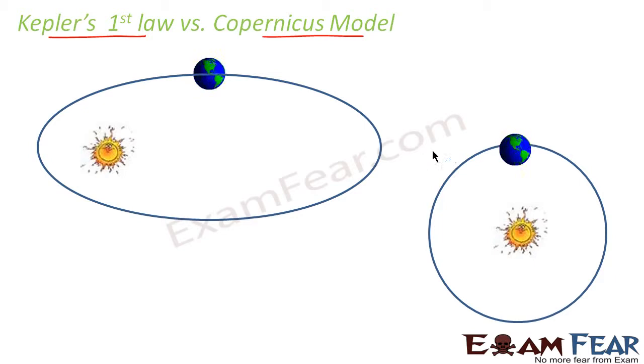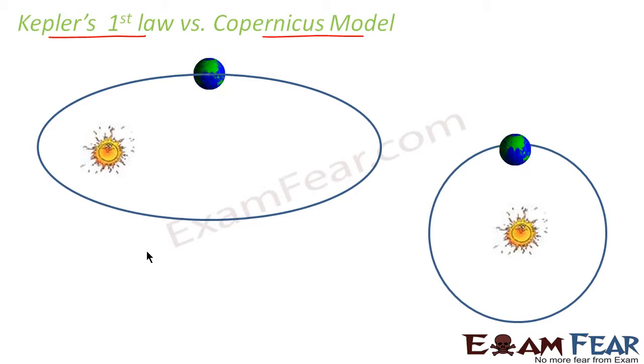No, they don't, because a circle is nothing but a special case of an ellipse. So we can say that what Copernicus suggested was not incorrect, but he did not give a general explanation for all the orbits. He only spoke about one special case, because a circle is just a special case of an ellipse. So in general, Kepler's law states that all the planets revolve in elliptical orbits.